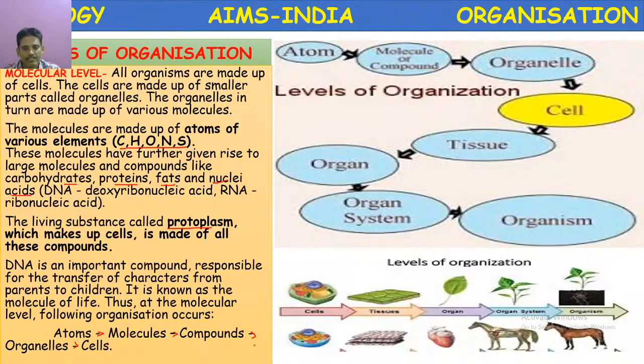So here, levels of organization, an example is given. The same procedure is there both in plants as well as in animals. If you take plants: cells, tissues, organs, organ system, that is root system and shoot system. Then in animals, cells form the tissues, and these tissues may form different organs. Here heart is given, circulatory system. Then here organism, horse is given. Several organ systems combine to form an organism.